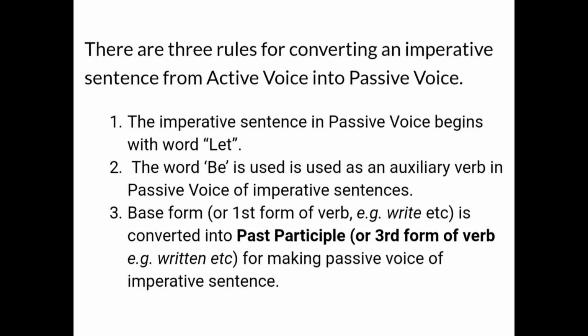Then base form is converted into past participle form of the verb for making passive voice of imperative sentences. As I already told you that we always use the verb third form of the verb in the passive voice.